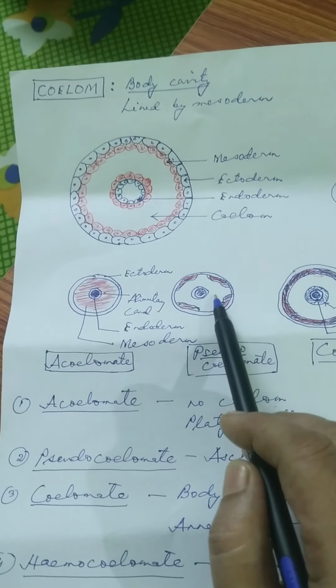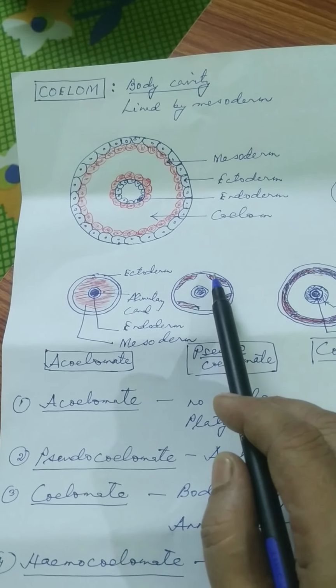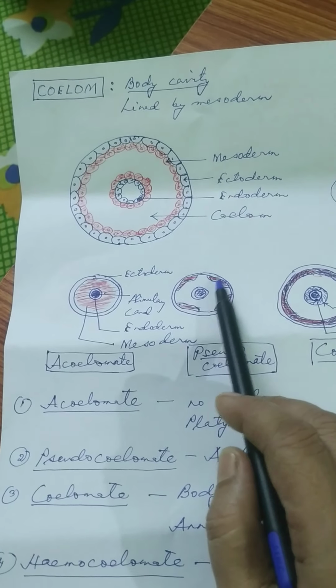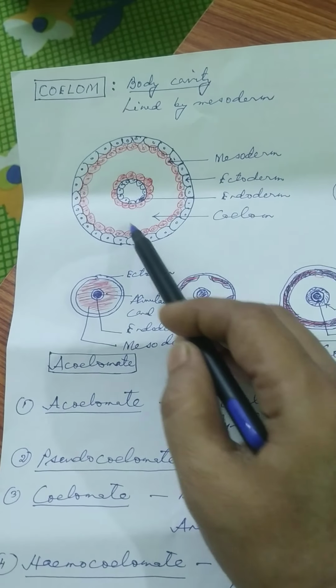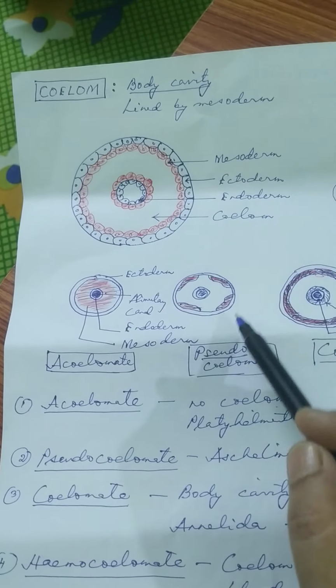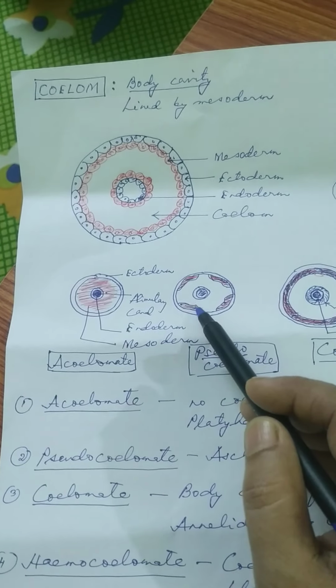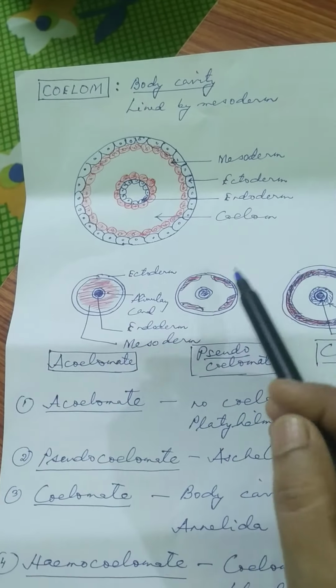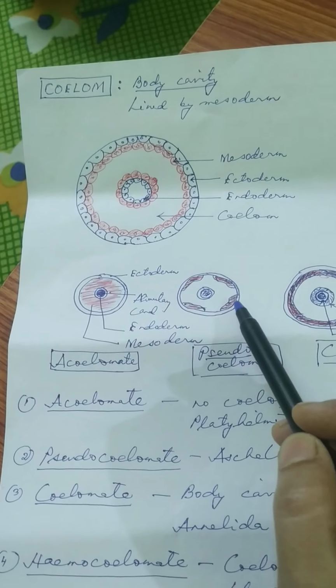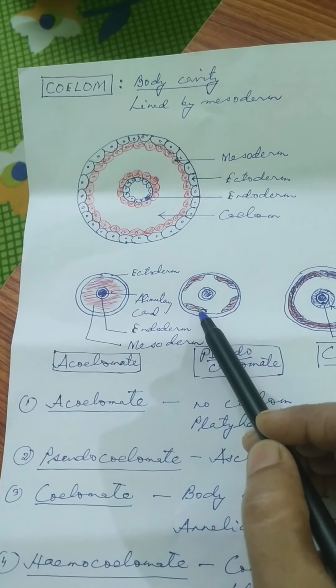Outer wall is ectoderm, inner wall is endoderm, and what will be there? Mesoderm will be there. But the mesoderm will not be uniformly arranged. Mesoderm will not be present uniformly, but mesoderm cells will be present in patches, in groups. So mesoderm cells will be present in patches.